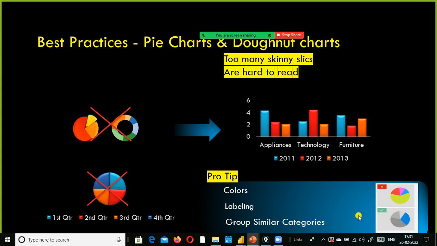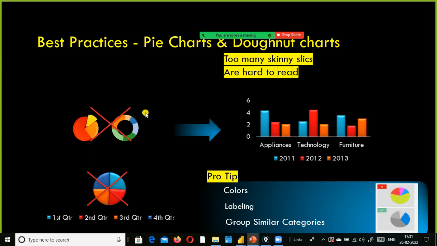And when it comes to labeling, don't label inside the slices. If your slice is already small and you try to label it, it will be a mess. It will be cluttered, right? It will be clumsy. First of all, when you use tools like Power BI or Tableau, they don't let you specify the label inside the slice, okay?